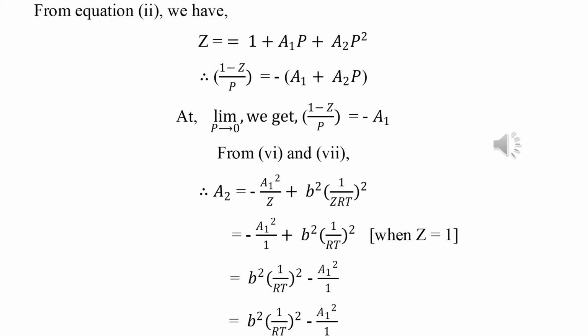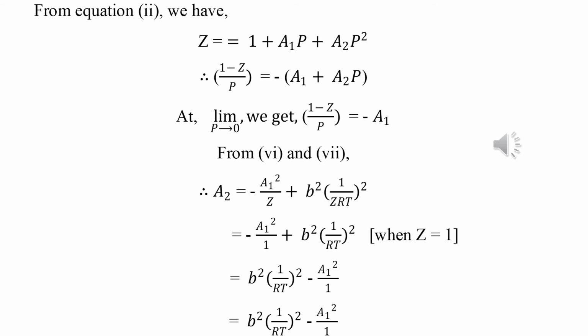Next we get, and from equation 2 we have z equal to 1 plus a1p plus a2p square, which is written in equation 2 we discussed before. From this we calculate 1 minus z by p, we get minus of first bracket a1 plus a2p, and you consider the condition p tends to 0 at very low pressure, that is limit 1 minus z by p is equal to, we get, minus